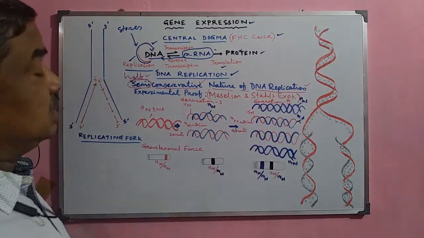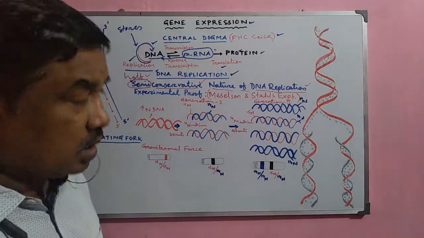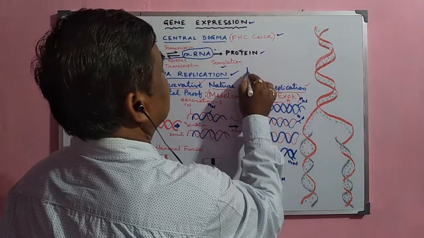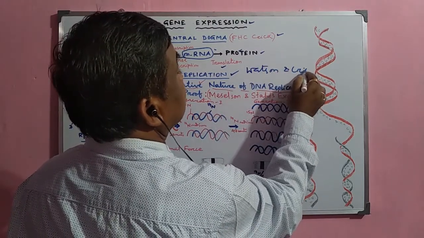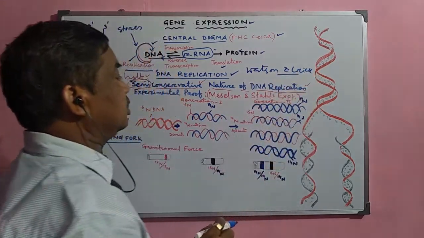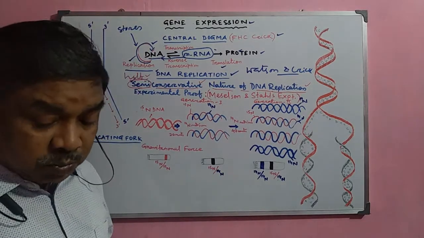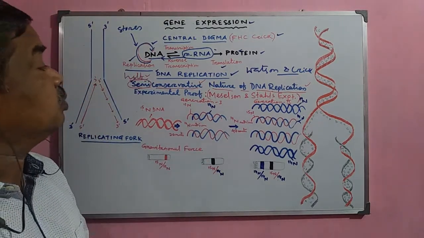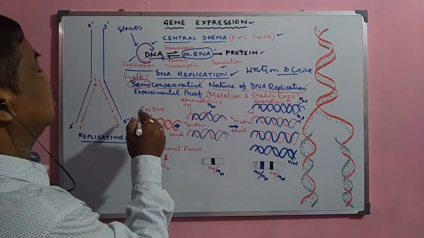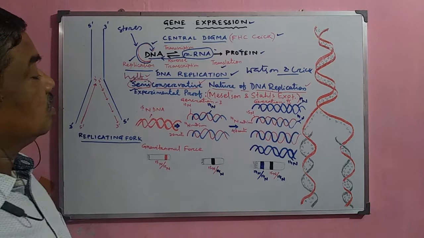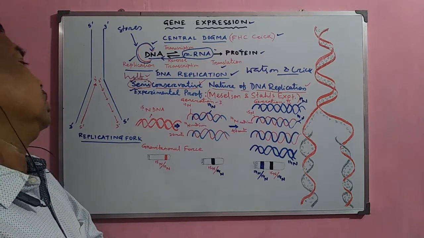This view of the replication process was given by Watson and Crick, but it was experimentally verified or proved by Meselson and Stahl, showing how this semi-conservative process of replication occurs in the DNA molecule.